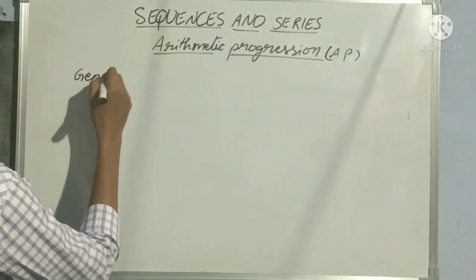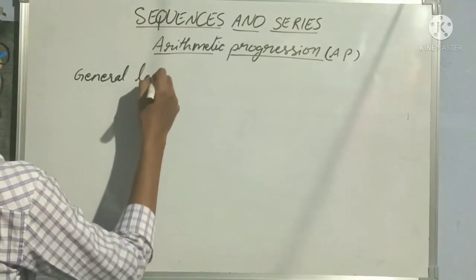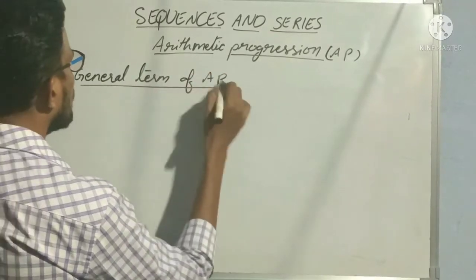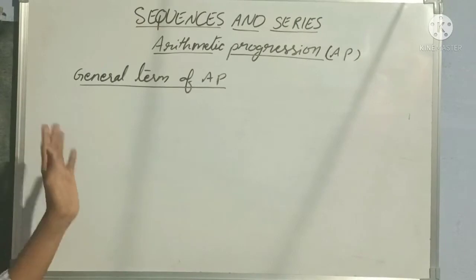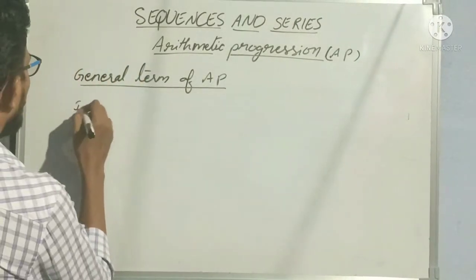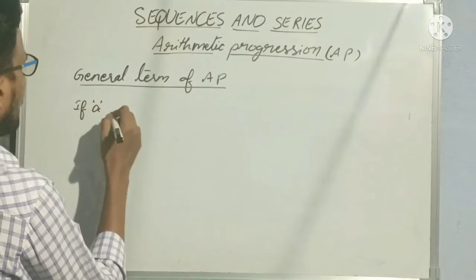So, the general term of an AP. How to find the general term of an AP?